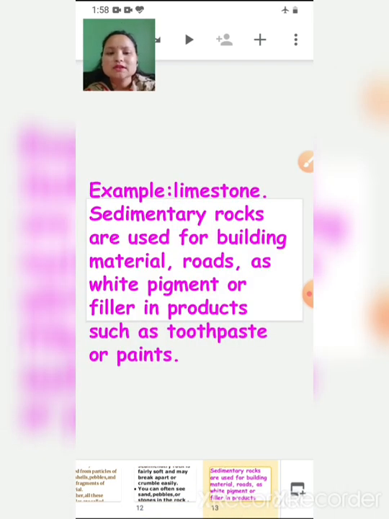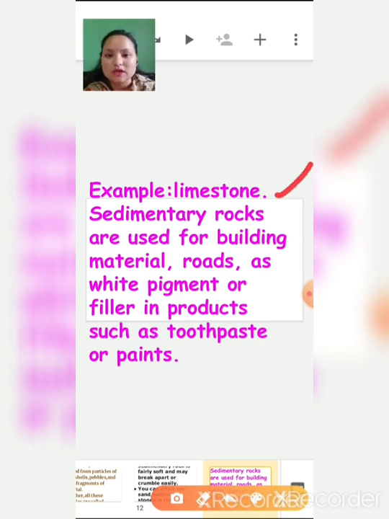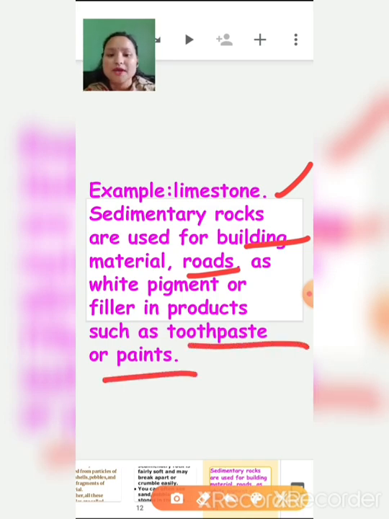Okay, so children, the example of sedimentary rock is limestone. Limestones are used for making buildings, roads, white pigment, or filler in products such as toothpaste or paints. Okay, so with the help of these sedimentary rocks we can make building materials, we can make roads, as well as toothpaste or paints.